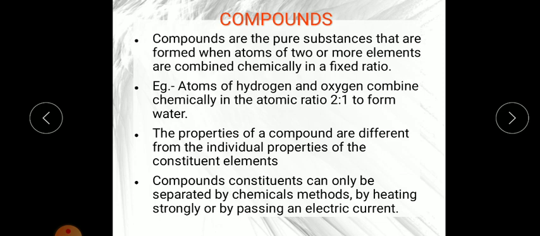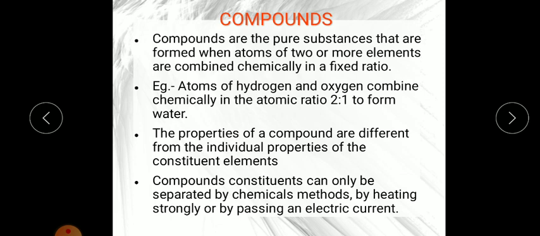In class 6 I explained what filtration, evaporation and distillation are. For compounds we cannot separate the constituent elements by physical methods; we have to use chemical methods. In the last point I have written that they can only be separated by chemical methods, by heating strongly or by passing electric current.